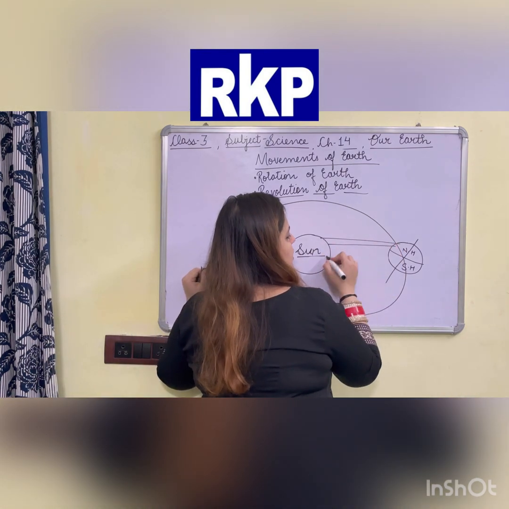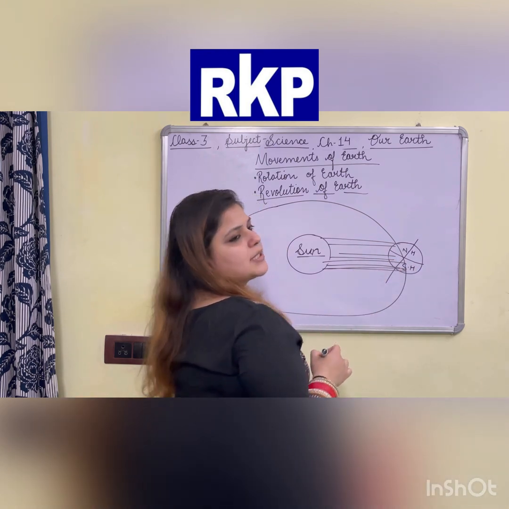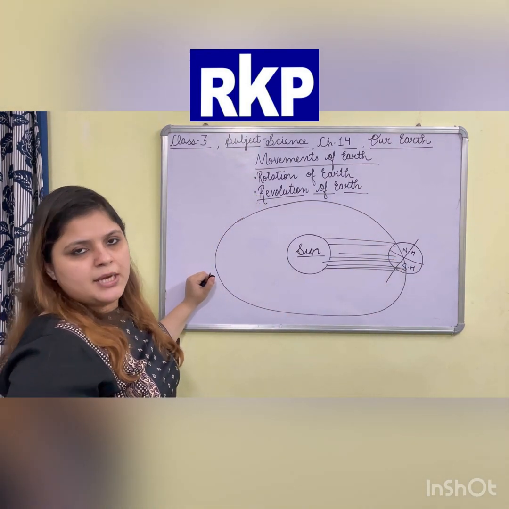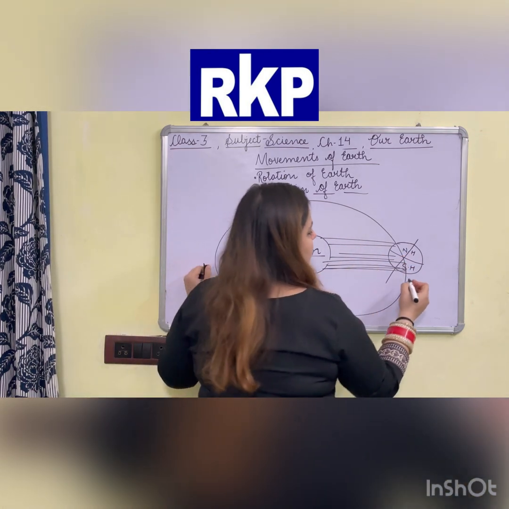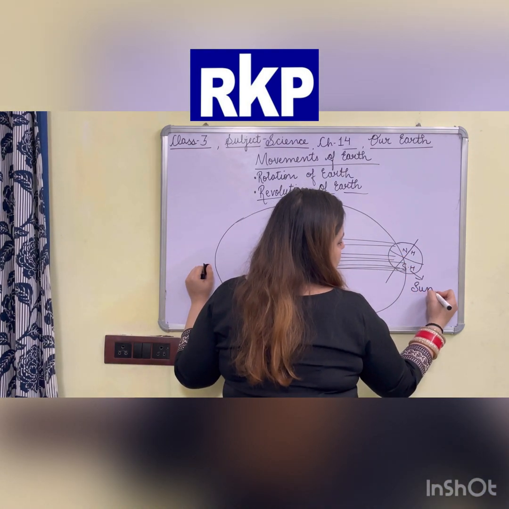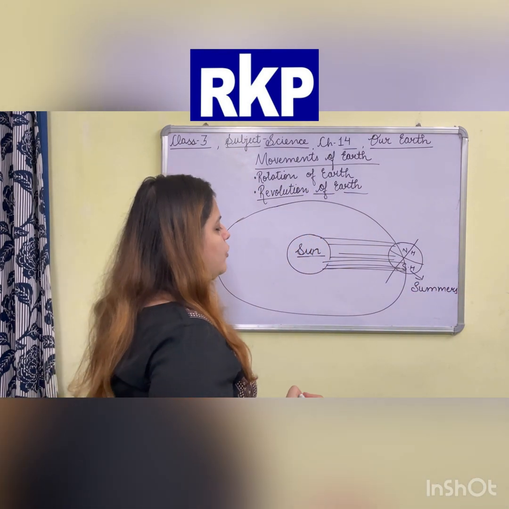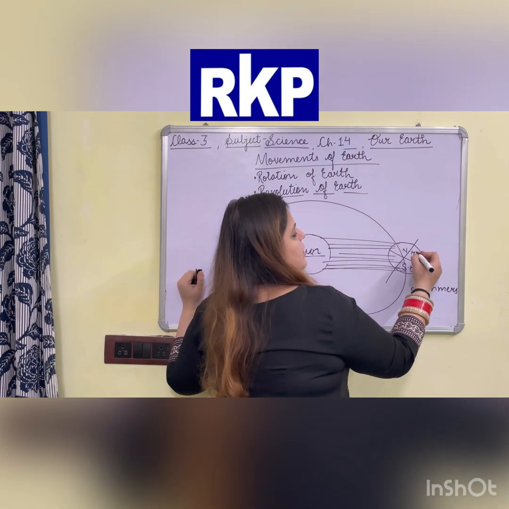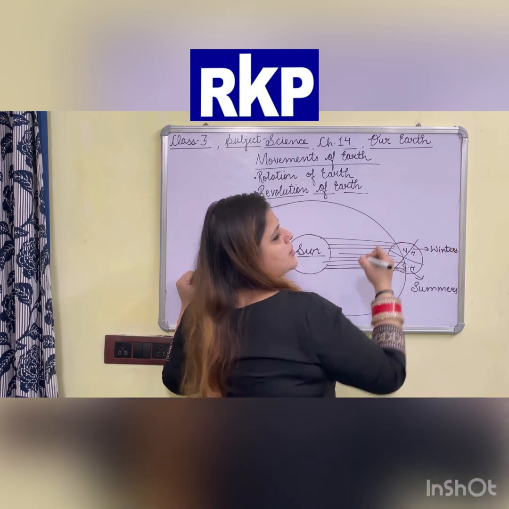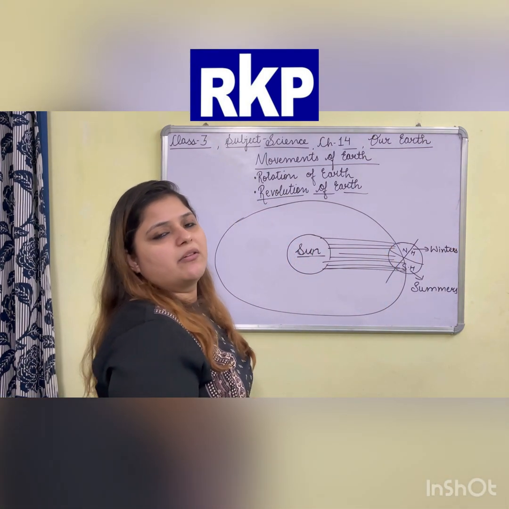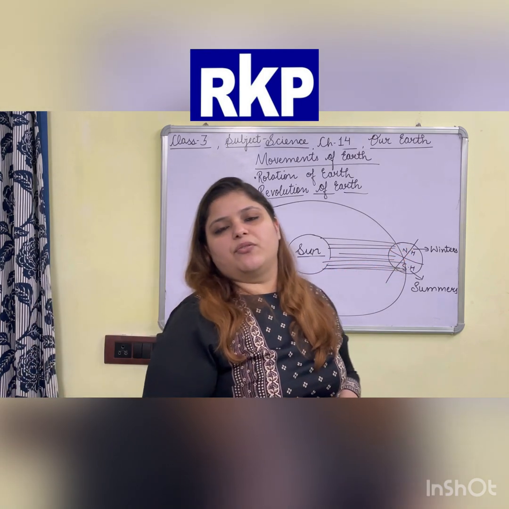It means that the southern hemisphere will receive more heat of the Sun as compared to the northern hemisphere. If the southern hemisphere is receiving more heat of the Sun, it means there will be summers. And in the northern hemisphere, less amount of heat of the Sun is falling, so in the northern hemisphere it will be winters. That is why there is not the same season on both hemispheres of the Earth.